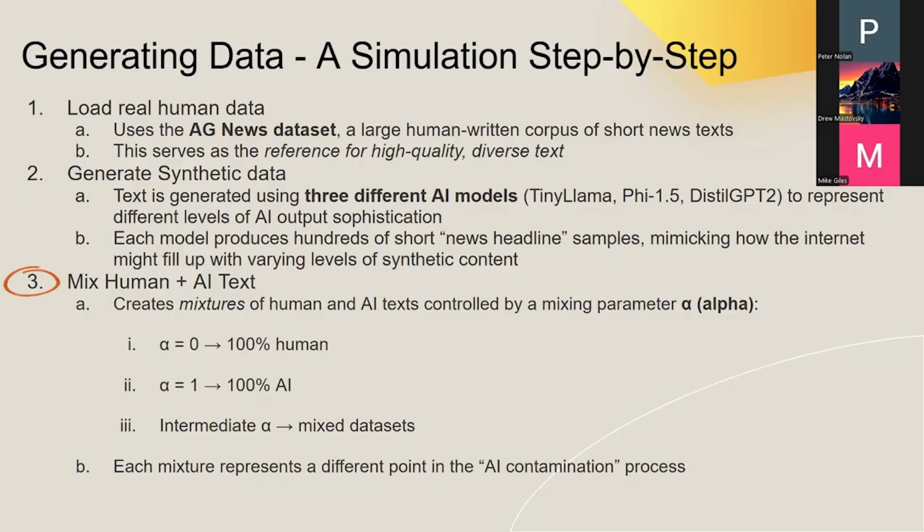And then Step 3, we mix the two together. We mix human and AI text in varying proportions using the parameter alpha. When alpha equals 0, the dataset is 100% human, and when alpha equals 1, the dataset is 100% AI-generated and no human content is left, as mentioned in defining the model. With these mixed datasets, we'll later measure content diversity and fit our differential equation model to see whether the predicted behavior actually shows up in practice.